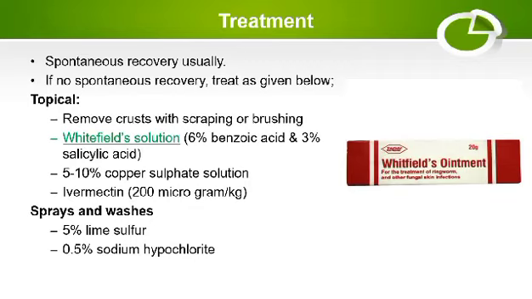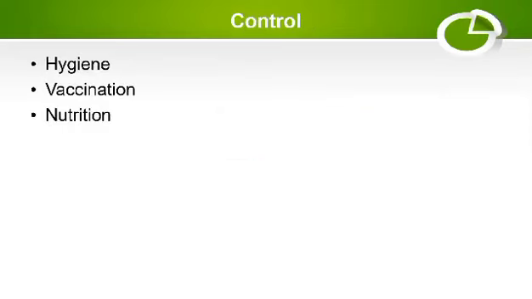And then you can also use sprays and washes, like 5% lime sulfur or 0.5% sodium hypochlorite, which is commonly known as bleach. So this is a very cheap and inexpensive treatment and a very effective treatment for ringworm cases. As far as the control of ringworm is concerned, you must take control of hygiene in the herd. You must vaccinate your animals and you should take care of the nutrition, because nutrition is very important for a strong immune system. If the nutrition is good, the immune system is good. If the immune system is good, the animal has less chance to contract ringworm.